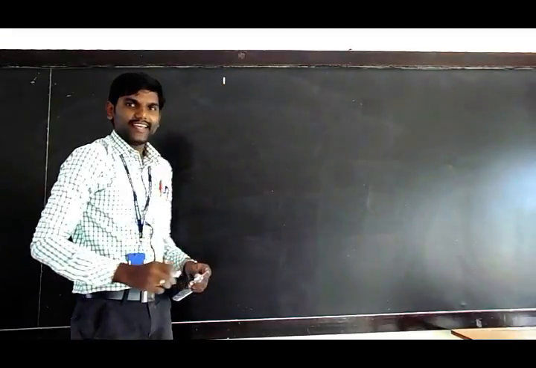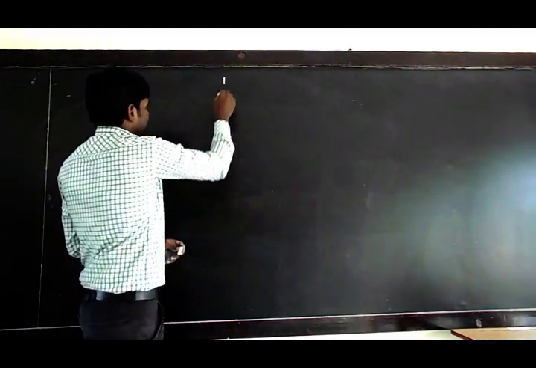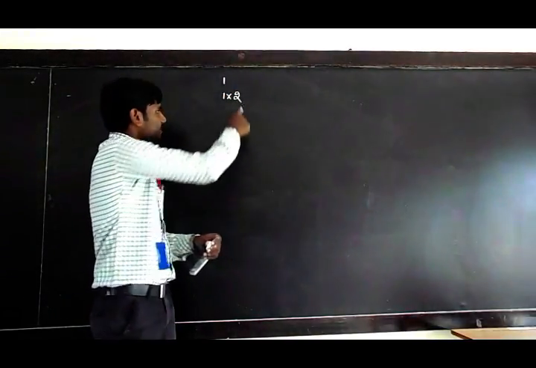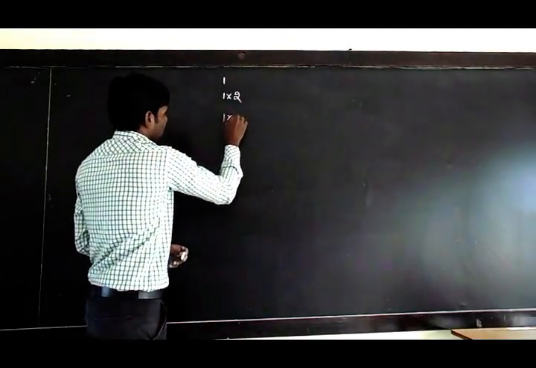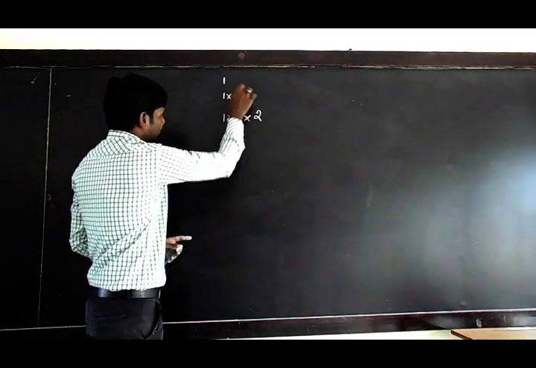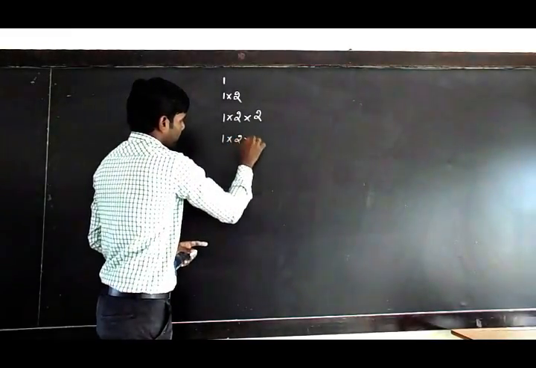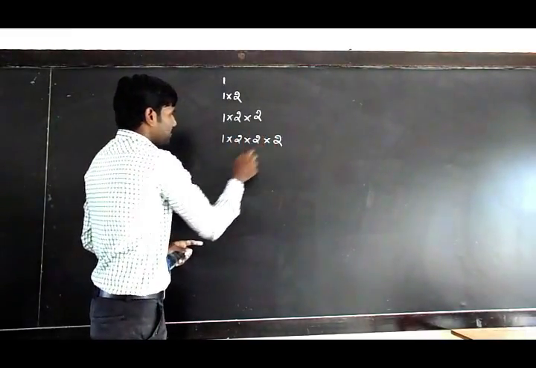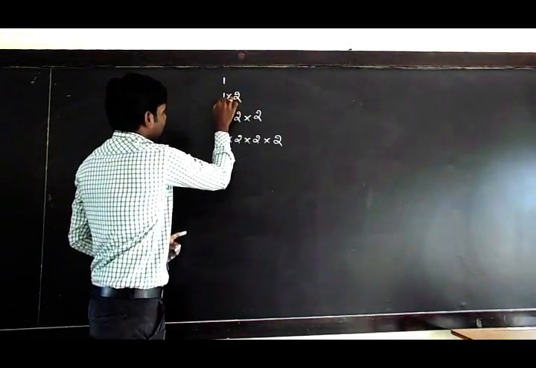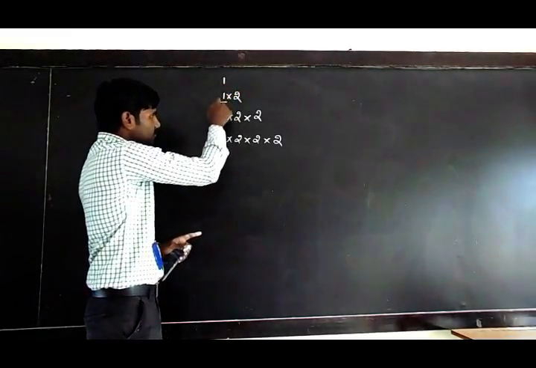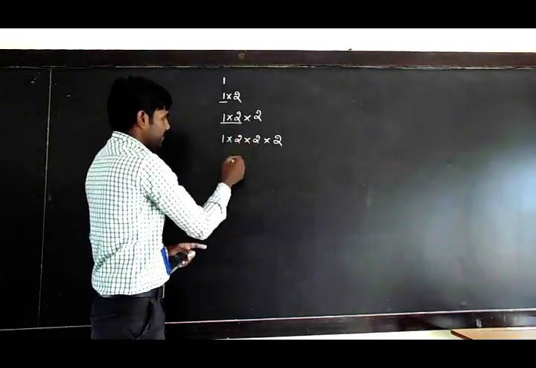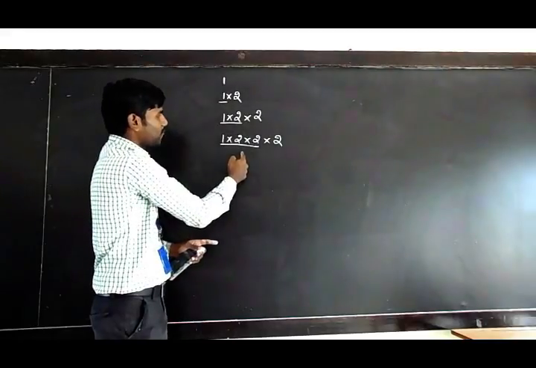1 grain in the first square, double the neighboring square in the second, and double the second square for the third, and double the third square for the fourth. So here this is the first square. We will take the first square number and double. We will take the second square amount of value, multiply by 2, and we will take the third square amount of value, multiply by 2.